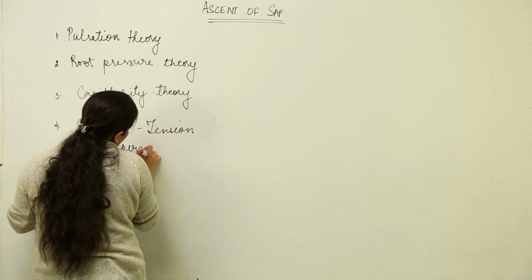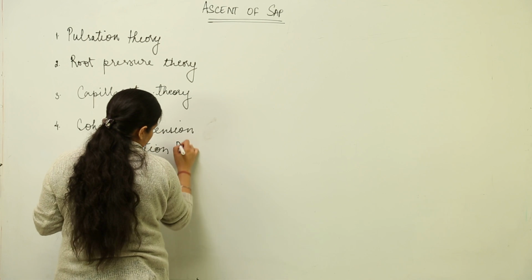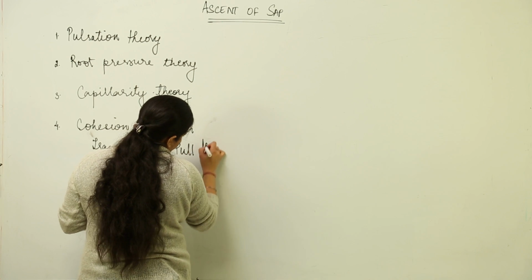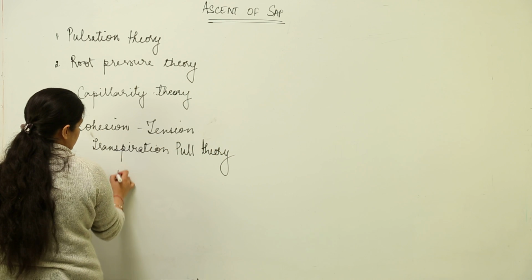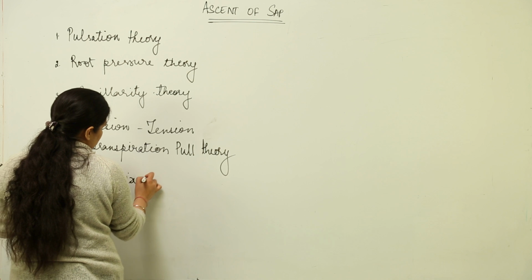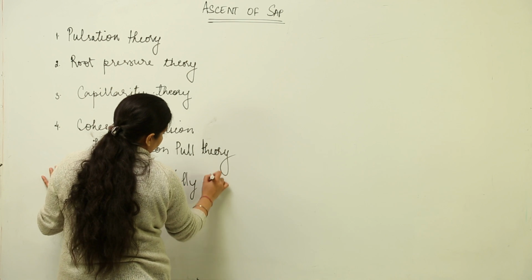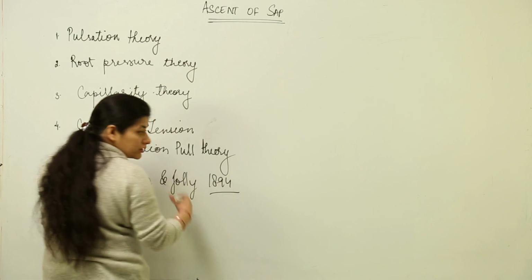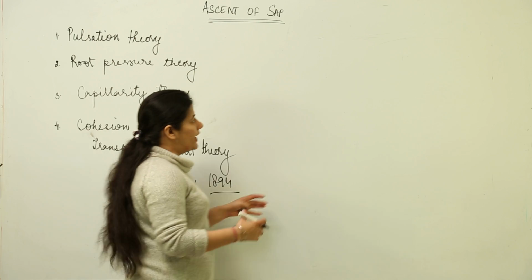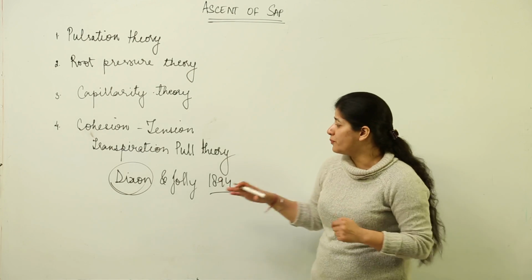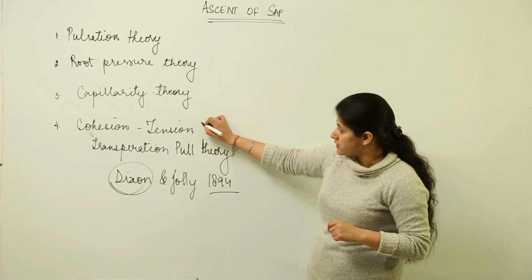And the name itself serves an explanatory purpose. This was proposed by Dixon and Joly, two scientists, and in 1894 they gave this theory. Later on, around 1914, Dixon further amended it and gave the proper Dixon transpiration pull theory. So we are going to take into account this.